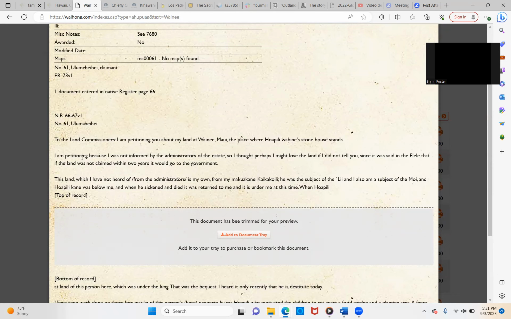So to continue with Ho'opili's or Ulu Maihehe's claim, this land, which I have not heard of from the administrators, is my own from my Makua Kane.